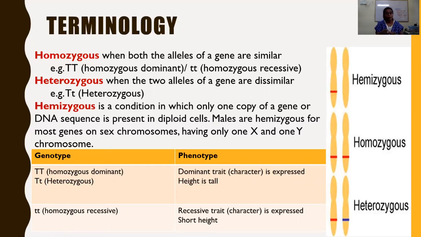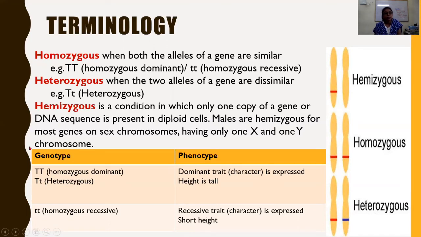Except the ABO blood group system, where there is multiple allelism, and a few other multiple alleles, mostly the diploid organisms have two forms of a particular or specific gene.